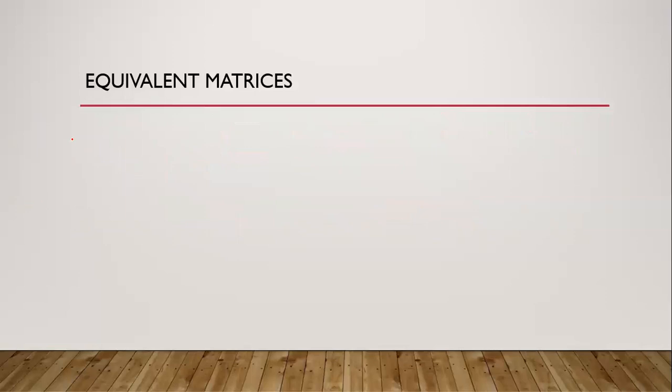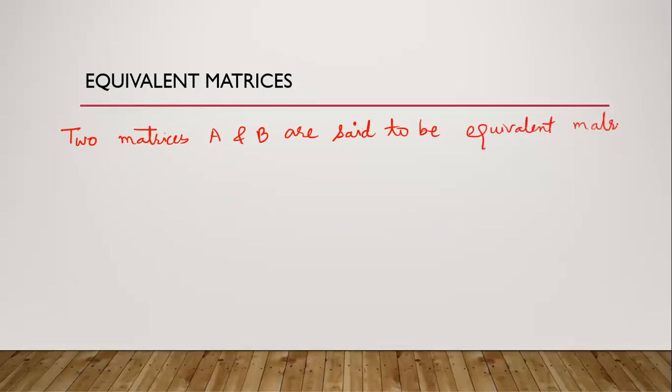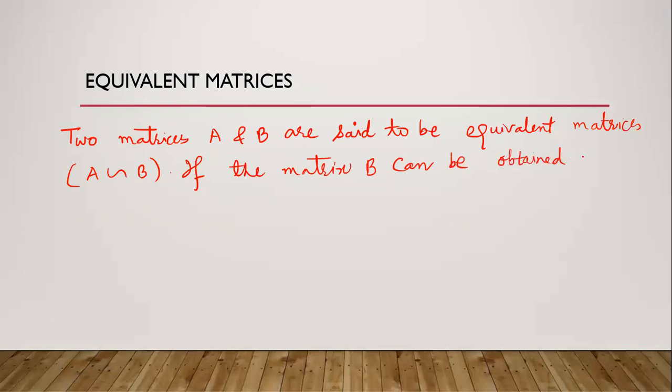Equivalent matrices. Two matrices A and B are said to be equivalent matrices, represented as A is equivalent to B, if the matrix B can be obtained from the matrix A by applying a finite sequence of elementary transformations.